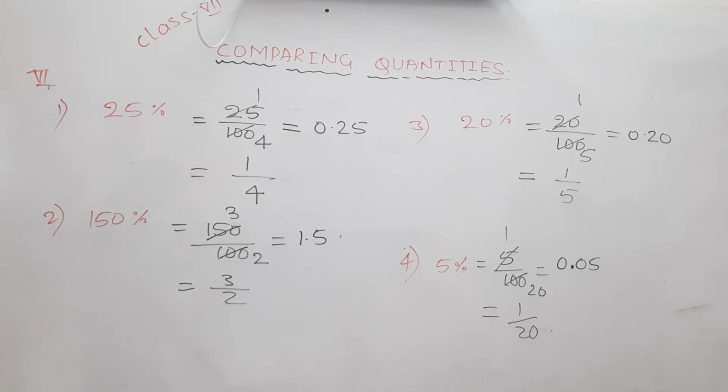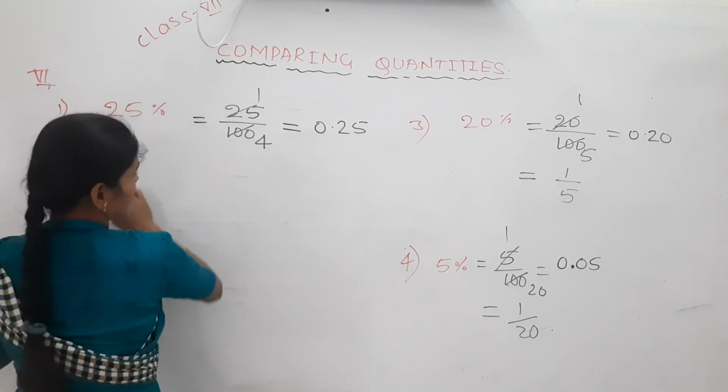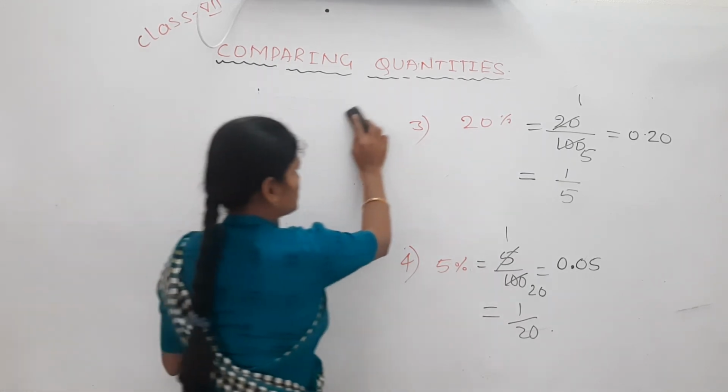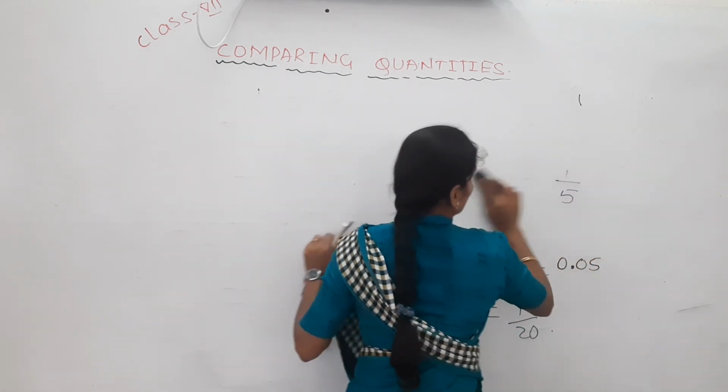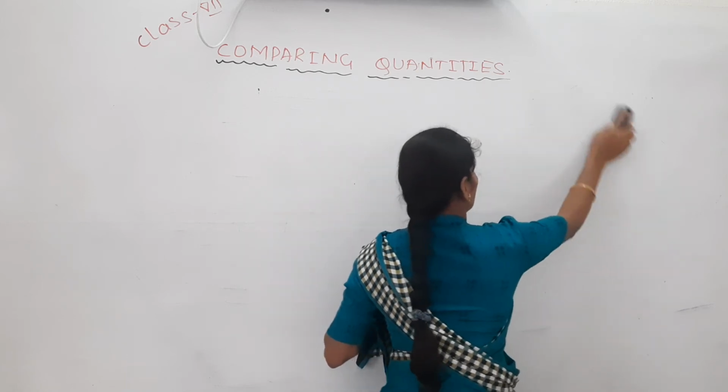Yes, I hope you have written. Next, 7th question. In a city, 30% are females, 40% are males, and the remaining are children. What percent are children? It is very interesting as well as easy, and in the regular class, while solving the classwork problems, I solved one question regarding this one.